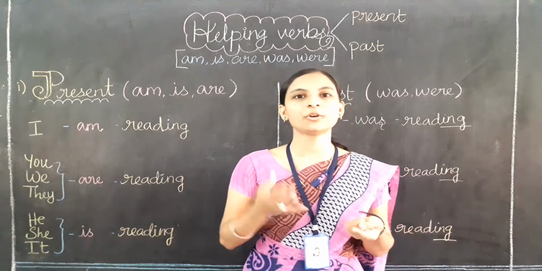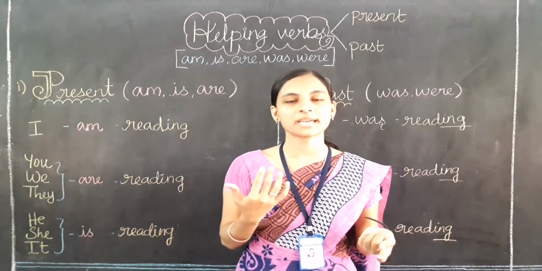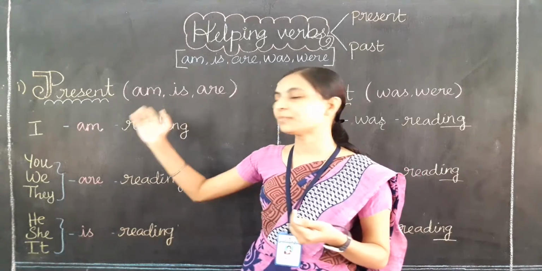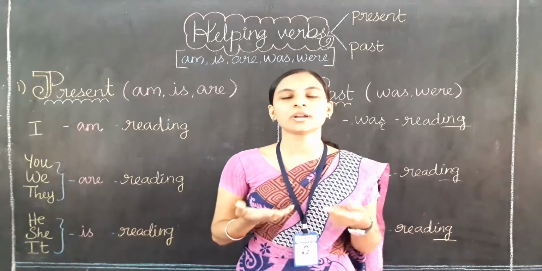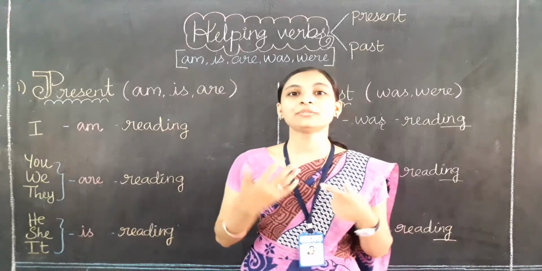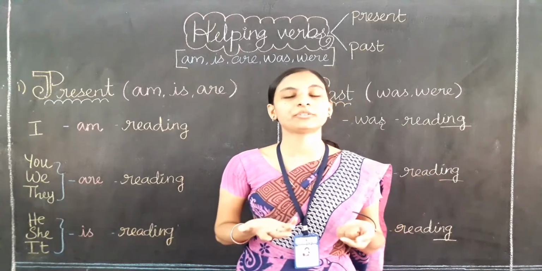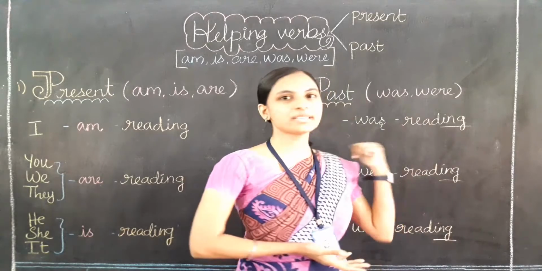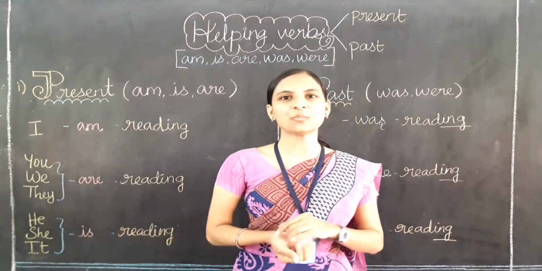I'll see you in the next video, children, with an exercise. You have to find out which is present time and which is past time. I hope you are clear about present and past time. If you are going to talk about the present time, you need to use am, is, are, and if you are talking about the past time, you have to use was and were in a sentence. Thank you so much, children.